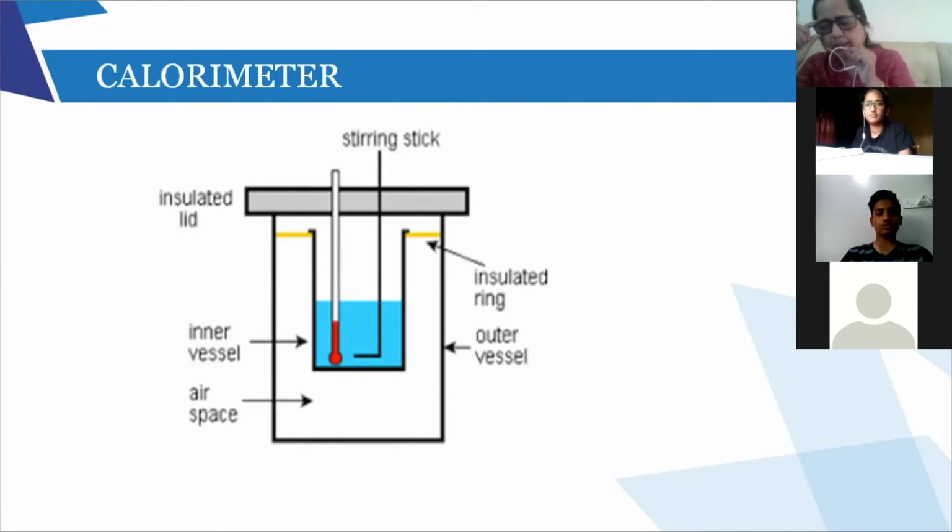Okay. Now, first thing that you have to notice, why this calorimeter, the inner part is made up of copper. Because copper is a very good conductor of heat because of its low specific heat capacity. It has got a very low specific heat capacity.